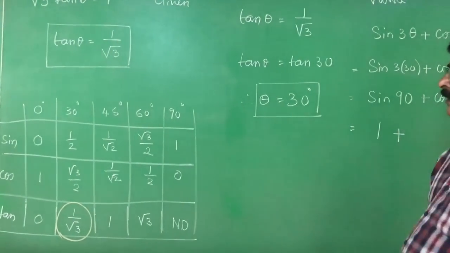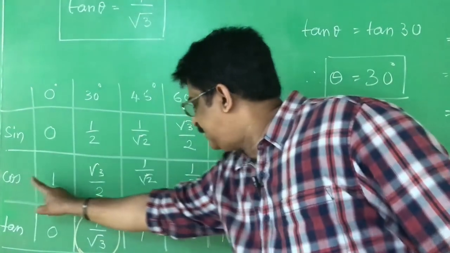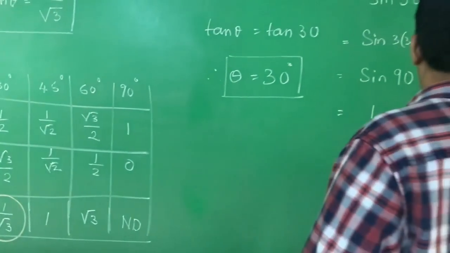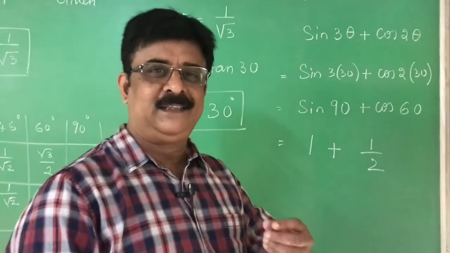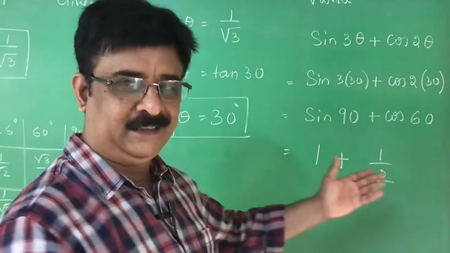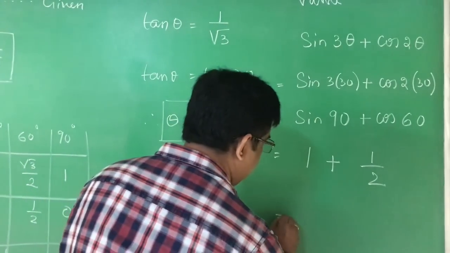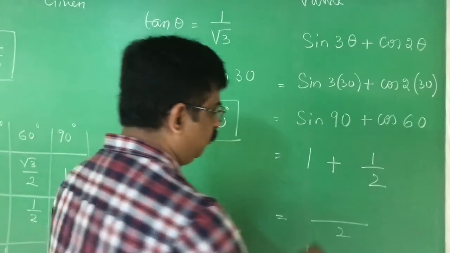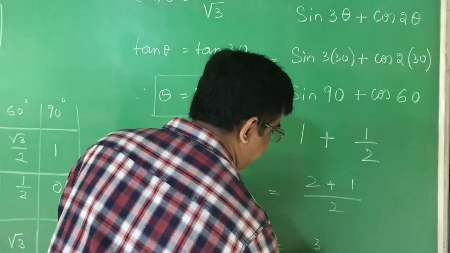What is the value of cos 60? Cos 60 is half. 1 plus half, it is very easy. 1 plus half is 1 and a half. But we should not take the LCM like this, but then also we don't have any other option. We take the LCM, it is 2. Then it becomes 2 plus 1, which is equal to 3 by 2.